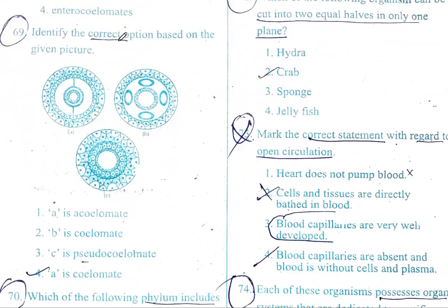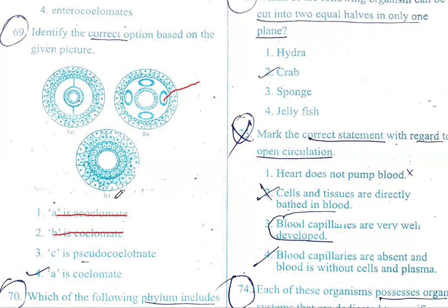Identify the correct option based on the given picture. See here, this is ectoderm and this is the endoderm, which are lined by mesodermal lining. Therefore, A is coelomate. But here what is given? A is acoelomate. No, this is wrong option. Then you see here, scattered mesodermal pouches are seen. Therefore, B is pseudocoelomate. So here B is coelomate given. So wrong option.